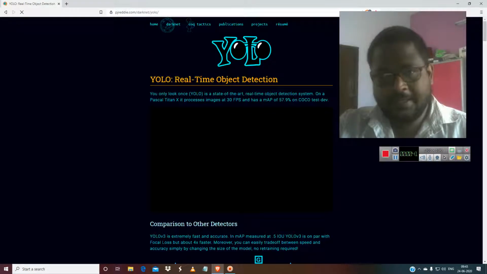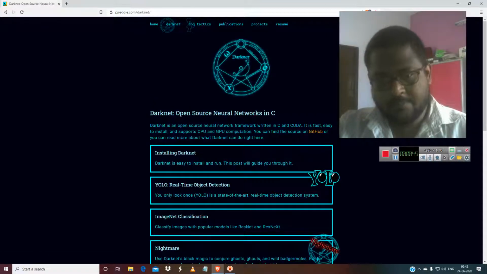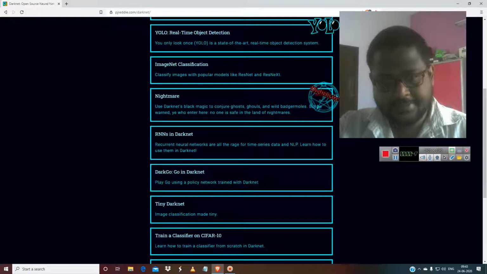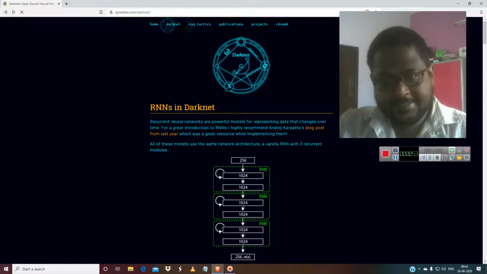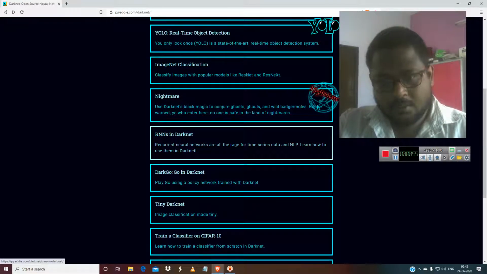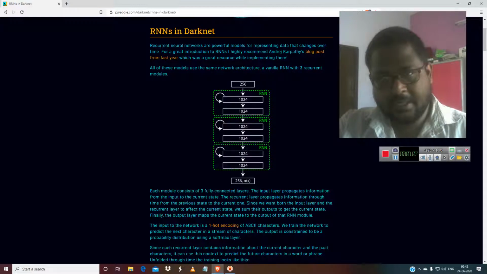You can go here, and this is mainly based on generating text. I'm just going to tell you how to make this. This is RNN, recurrent neural networks in darknet. So what is the heading? Neural networks are used for time series data and NLP, and how to use them in darknet. So how to use recurrent neural networks in darknet.